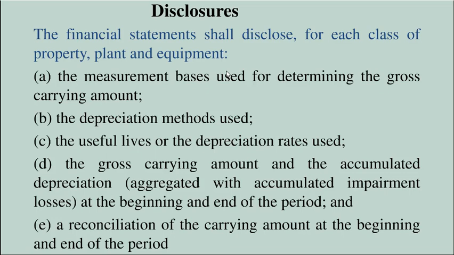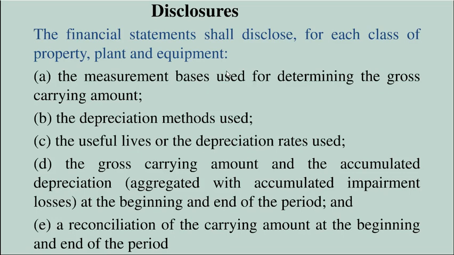Then the depreciation method used. We discussed 3 different depreciation methods suggested by the accounting standards: straight line method, diminishing balance method and the unit of production method. So you need to disclose what is the depreciation method used for each category of property, plant and equipment. Then next, the useful life or depreciation rate used for each class of property, plant and equipment should be disclosed.